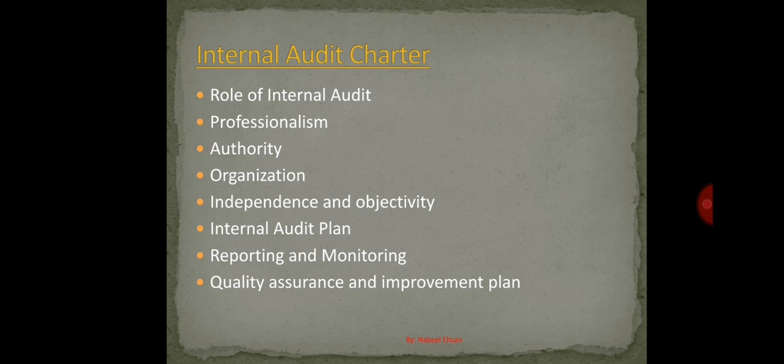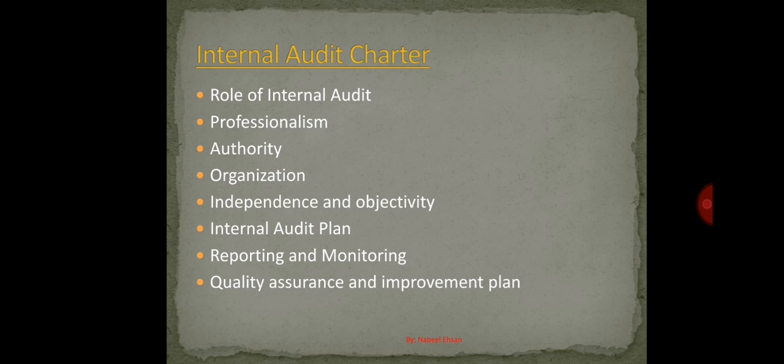The third one is confidentiality. Whatever information is shared with the internal auditors, they should not share outside the entity, and sometimes they should not share even with their own team members who are not working on that assignment, based on the sensitivity of the information. For example, if an internal auditor is doing one investigation and has got one piece of very confidential information, it should not be shared with any other team members who are working on different assignments, because sharing the information with them can lead to leakage of this information, which can harm our professionalism.